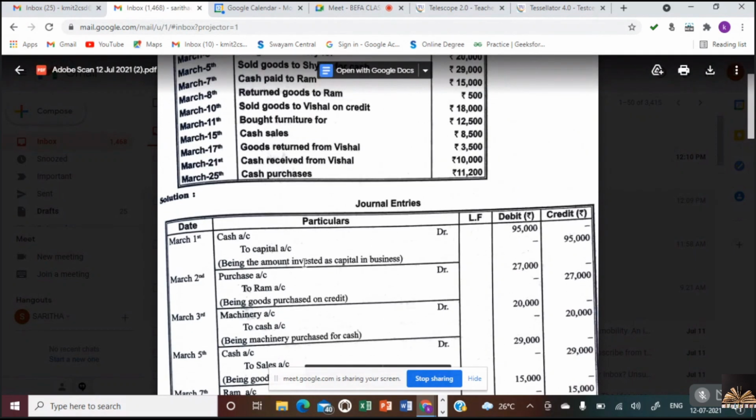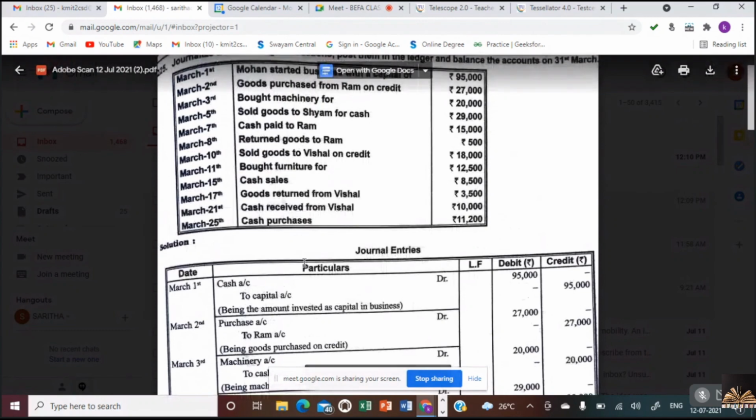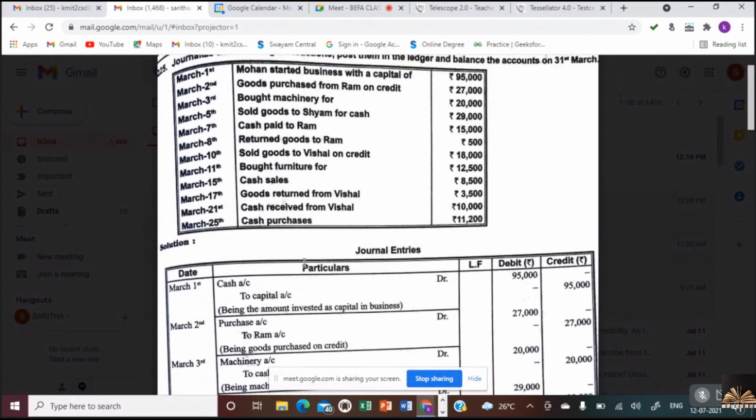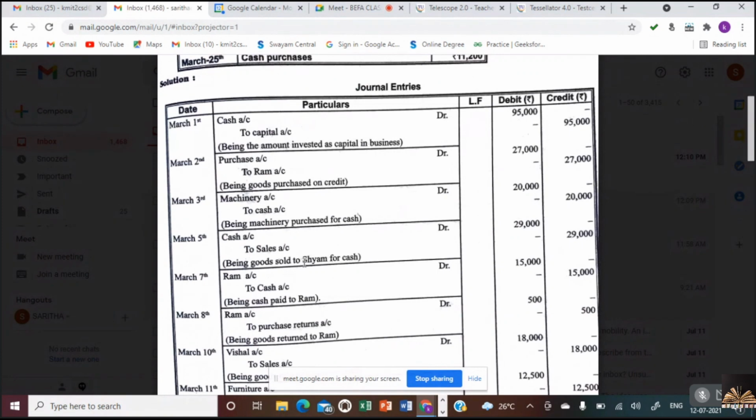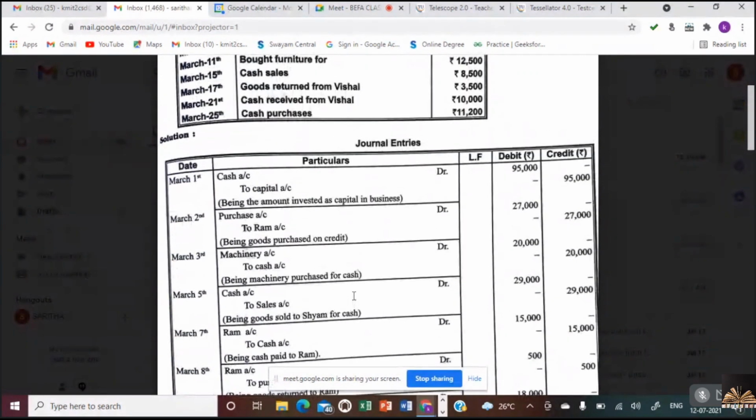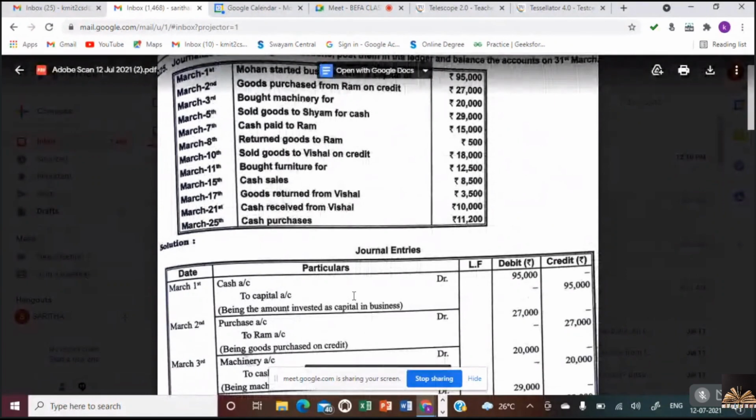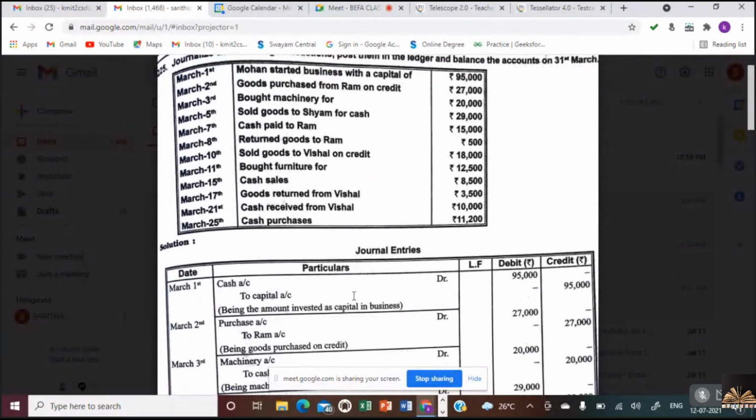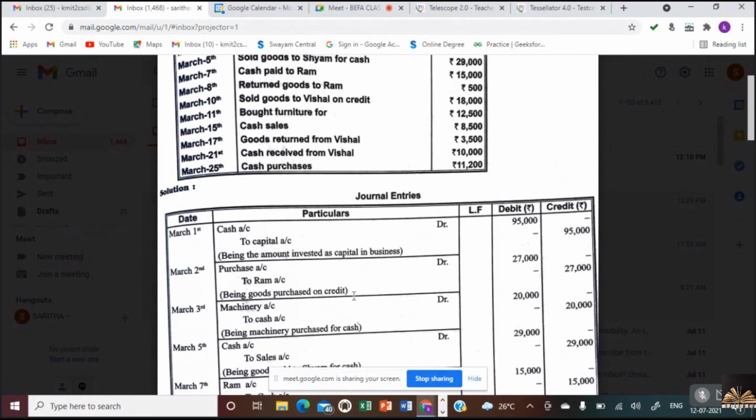Now coming to the next transaction, cash paid to Ram. So what is coming into the business? Sorry, Ram. Ram is the receiver, isn't it? So receiver Ram account debtor to cash account. Is this clear? Ram is a personal account. So personal account, debit the receiver, credit the giver. We have paid cash. Ram is the receiver. Ram account debtor to cash account.